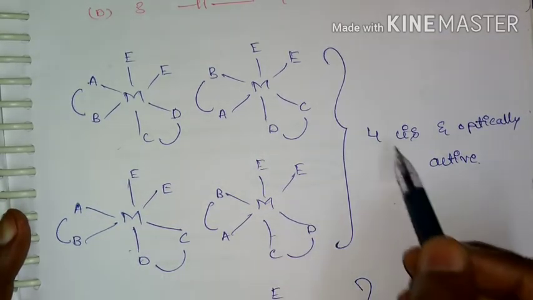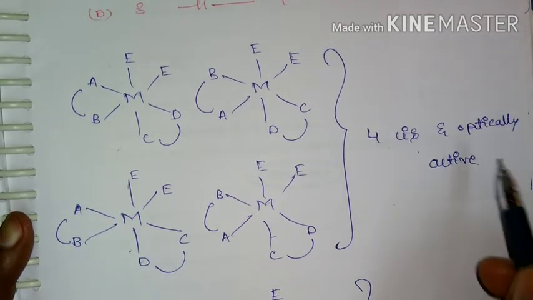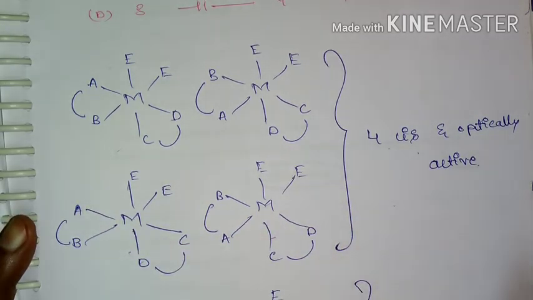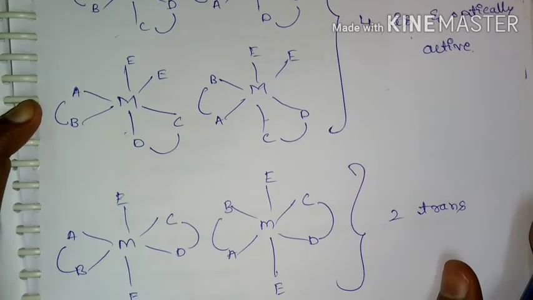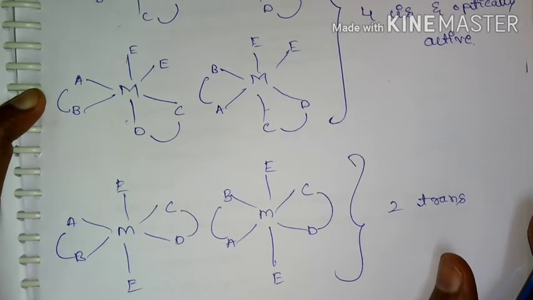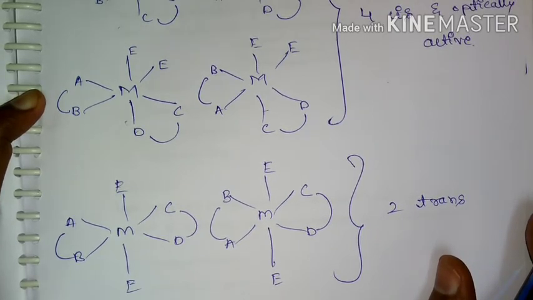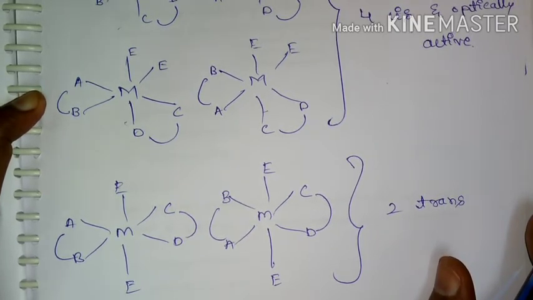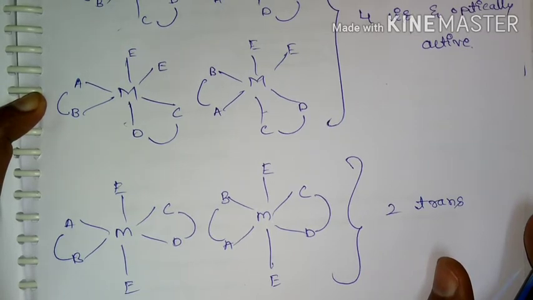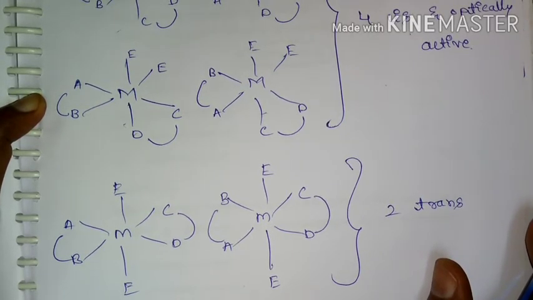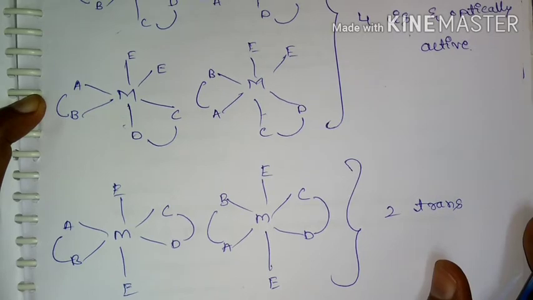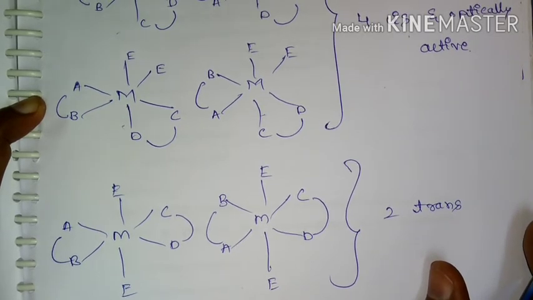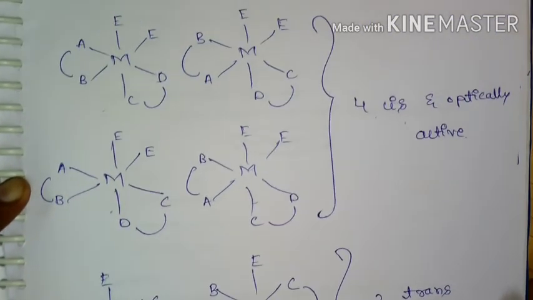These 4 are cis and they are optically active, whereas the 2 remaining trans isomers possible for this coordination complex are optically inactive because they possess a plane of symmetry. So in total, 6 geometrical isomers and 4 of them are optically active.